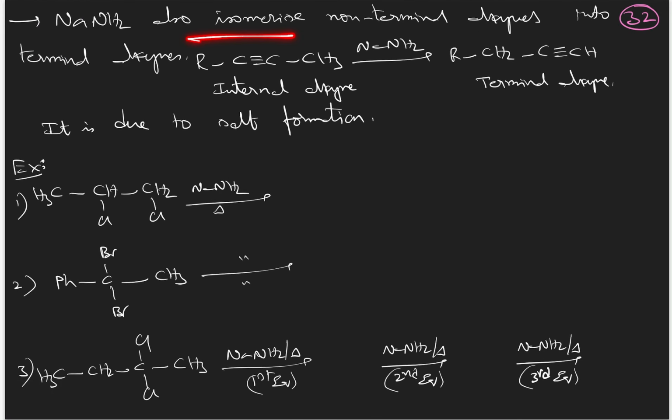Sodium amide has one more function: it also isomerizes non-terminal alkynes into terminal alkynes. That means whatever internal triple bond is there will be shifted onto the terminal position, and this is due to the formation of salt. Okay, so some examples I have given for the preparation of alkynes also. Practice these also.